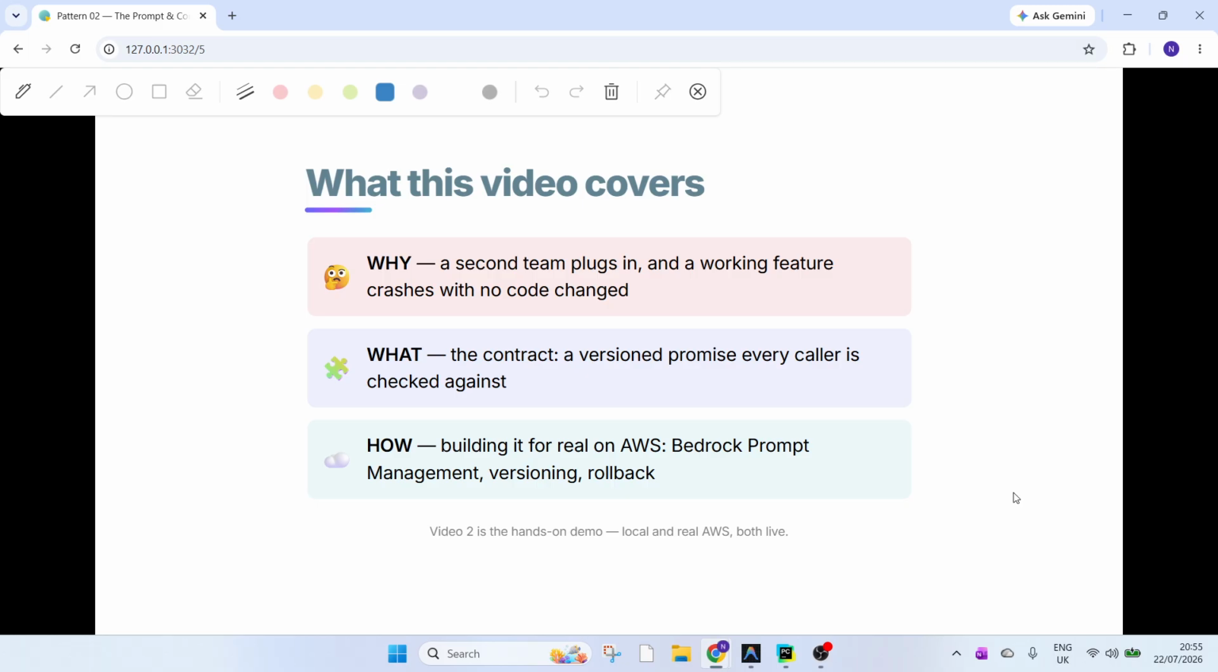Three stops in this video. Why? A second team plugs in, and a feature that worked for 6 weeks crashes. Nobody changed a line of code. What is the fix? A contract, a versioned promise that every caller gets checked against before anything renders. How? We build this for real on AWS. You see exactly where the managed service ends and our own code begins.